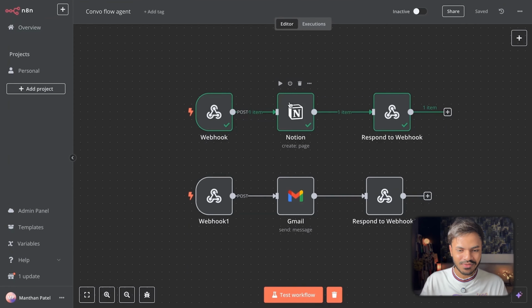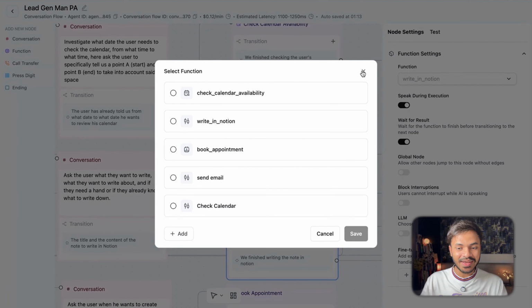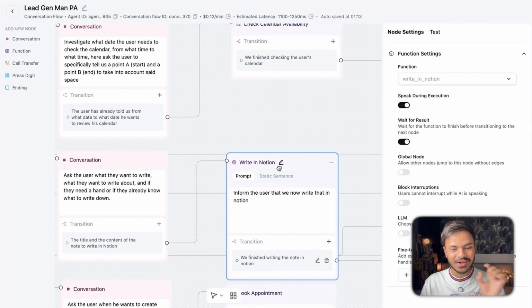It will be there. So what we are doing is simply using the webhook to call this custom function. And yeah, that's the beauty of Conversation Flow Agent. We can add a custom function to that particular node only and not to our entire AI voice agent. That's why it knows what to do and it will do it in the best possible way.